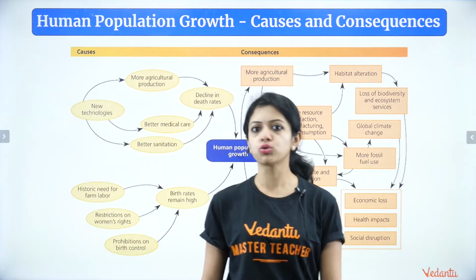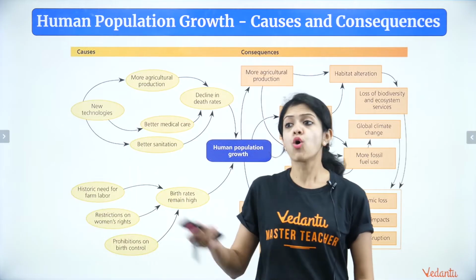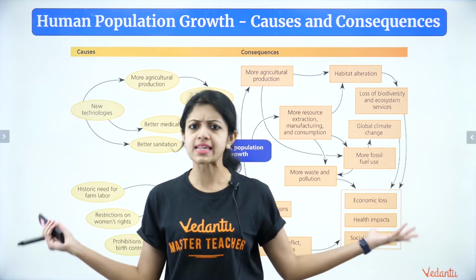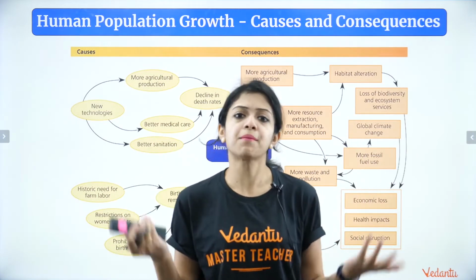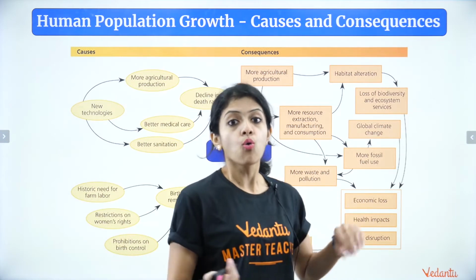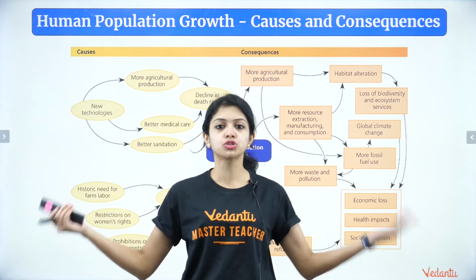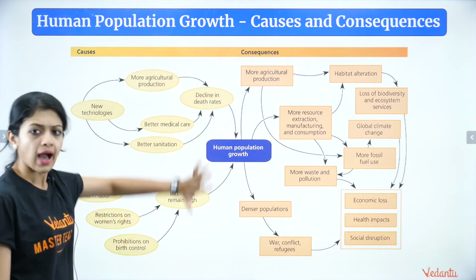Human population growth. We know this is a major problem, especially in developing countries like India. What are the causes for it? What are the consequences of it? Of course, these are things that you can think about on your own and come up with a lot of stories by yourselves about why this happens and what happens if there is too much of population growth, population explosion as we call it. But then just to give you an idea, a quick overview, I have put it out here.